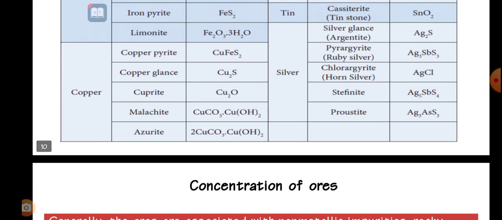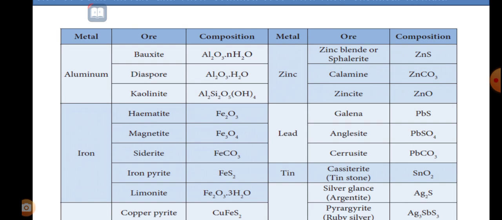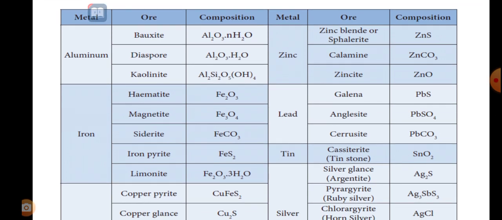So let us go for the copper. They have shown some ores of copper and their compositions, and here zinc. Calamine, the ore of zinc, the composition is zinc carbonate. And the third one they have given is zincite, the composition of which is zinc oxide.